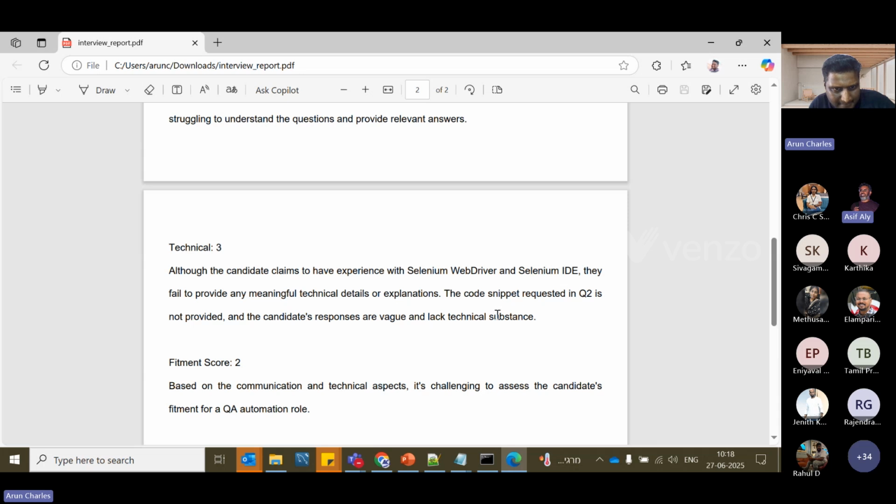So you can see it says that although the candidate says he has experience, he did not provide any meaning, because he did not give the locator strategy. Correct. That's how it is getting recognized, and it understands my response.